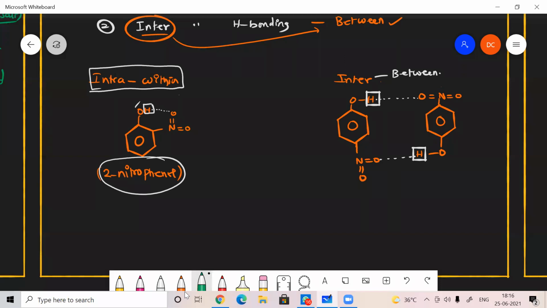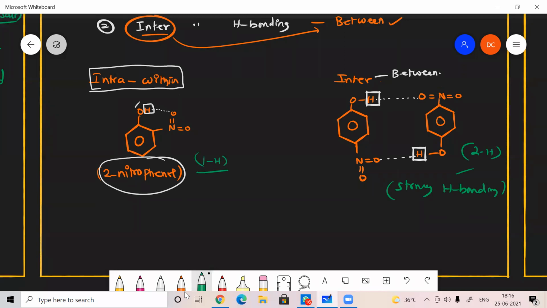Intermolecular, sir. Yes, inter. This has a strong hydrogen bonding because two hydrogen bondings are existing between the two molecules. Okay, so there are two hydrogen bondings, but here one hydrogen bonding is existing.